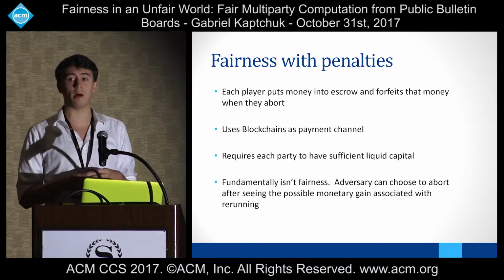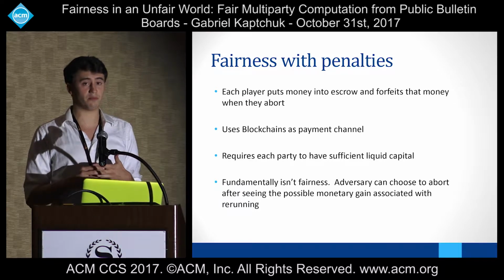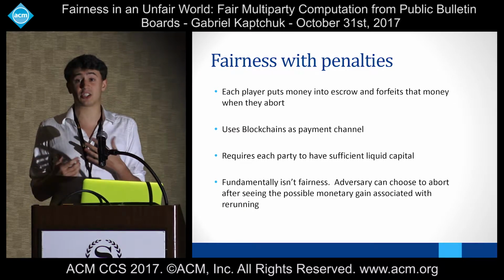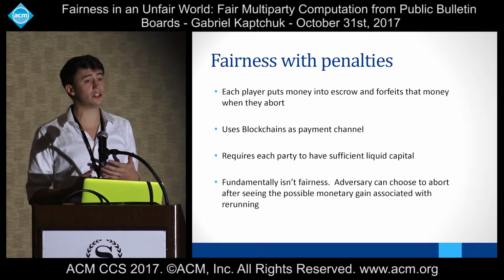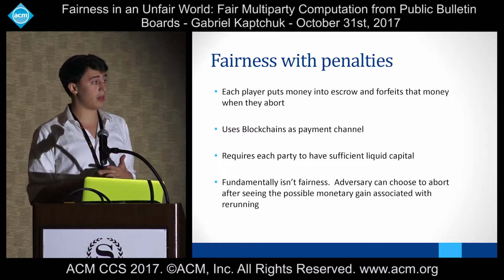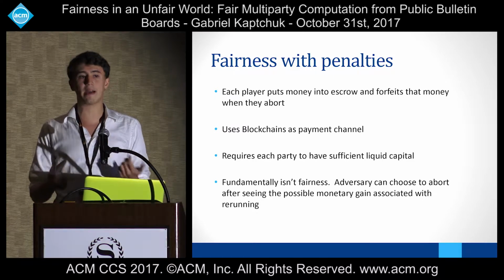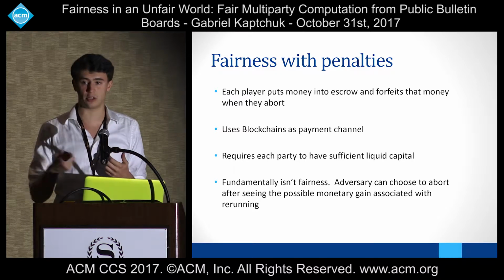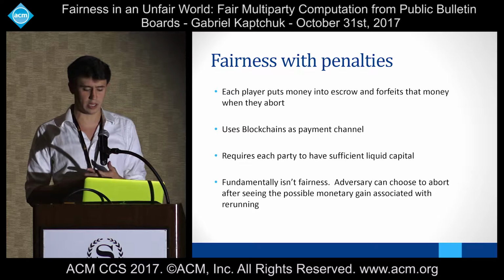In general, we use blockchains as payment channels, but any decentralized currency would work well here. There's two major problems with fairness with penalties. First of all, it requires each party to have a sufficient amount of liquid capital to actually put into the computation, right? So if two different parties are trying to do some computation, and the assets with which they're doing that computation are really valuable, they might not have the raw cash to put into the escrow, right? So it's not always possible to even do this.